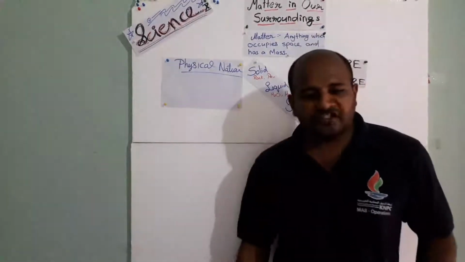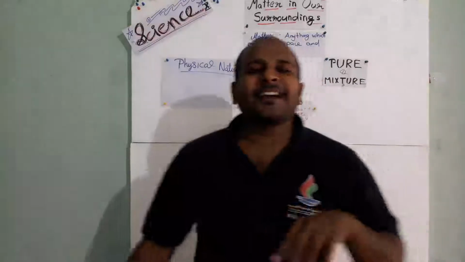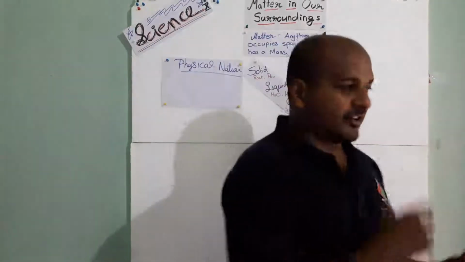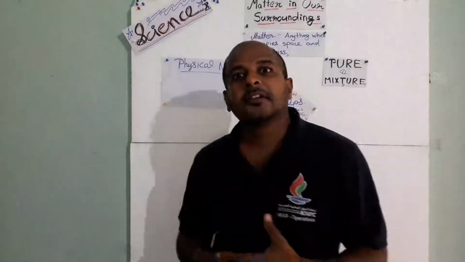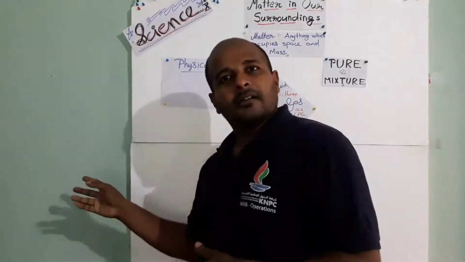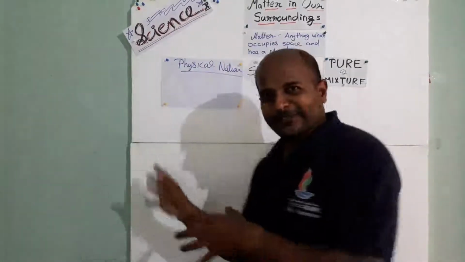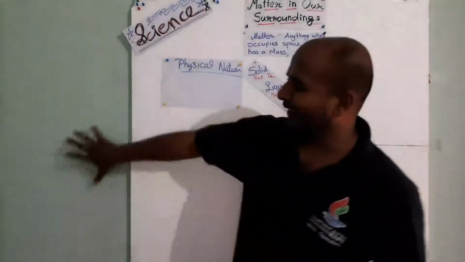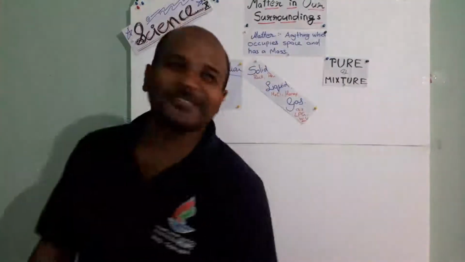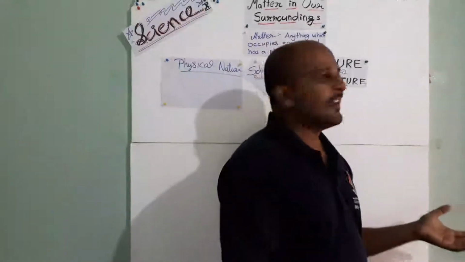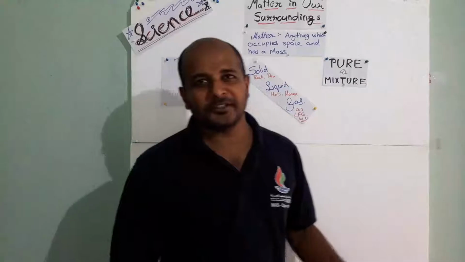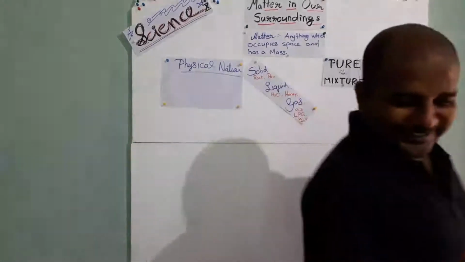In liquid it is an average level, and in gas it is very high, a very big space. Another property is that the particles of matter are continuously moving. The particles of matter are continuously moving means what? It is moving. What is moving? Can you see that moving? No. I think it's still for me. Okay, fine. What about this air? It moves, isn't it? That also we can discuss in the next part.